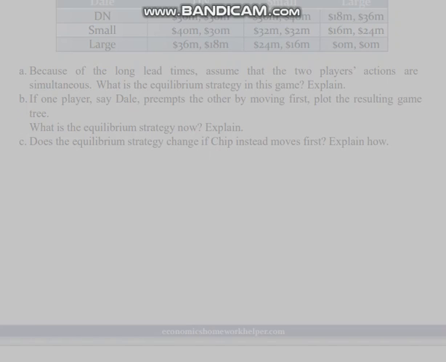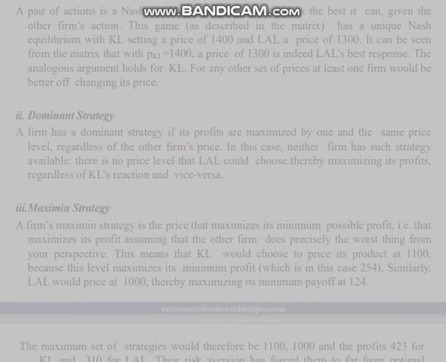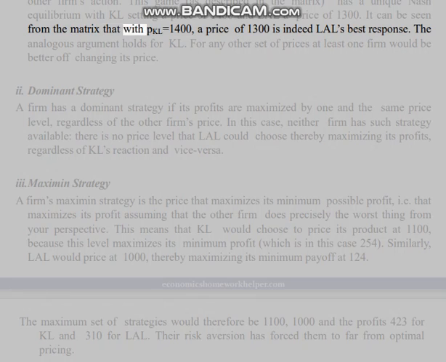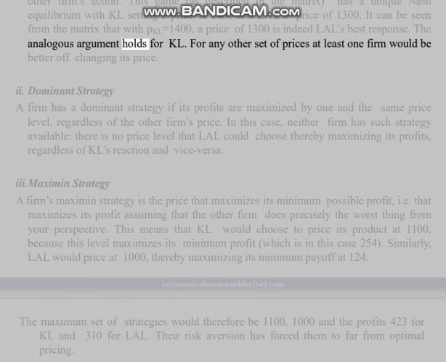1a. Game analysis. Nash equilibrium. A pair of actions is a Nash equilibrium when each firm does the best it can, given the other firm's action. This game, as described in the matrix, has a unique Nash equilibrium with KL setting a price of $1,400 and LAL a price of $1,300. It can be seen from the matrix that with PKL equal to $1,400, a price of $1,300 is indeed LAL's best response. The analogous argument holds for KL. For any other set of prices, at least one firm would be better off changing its price.